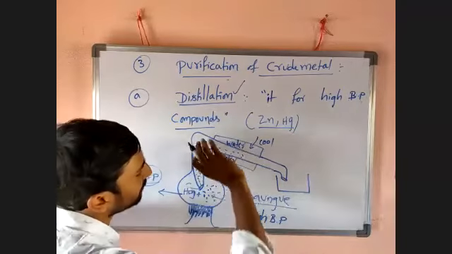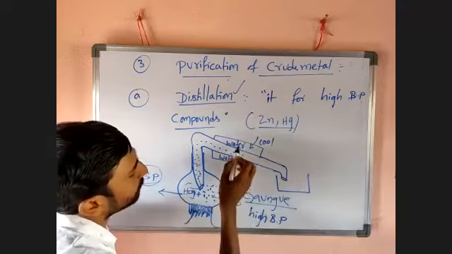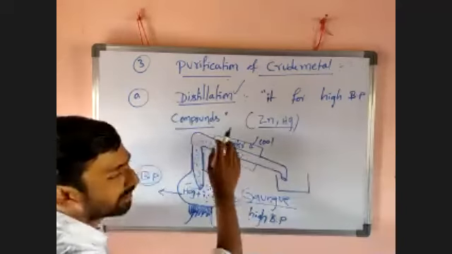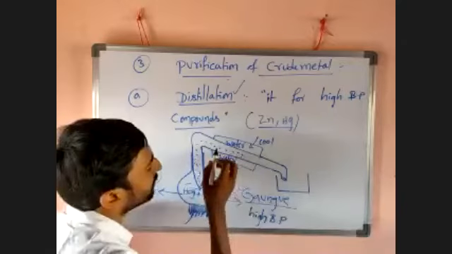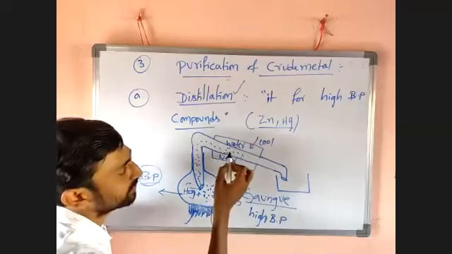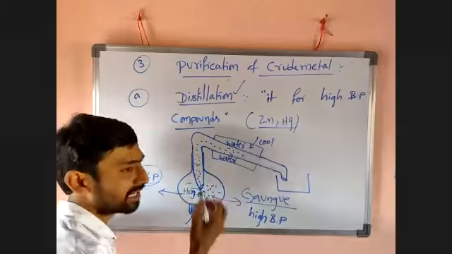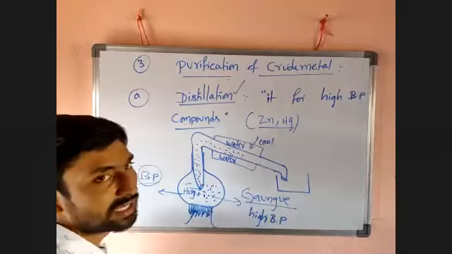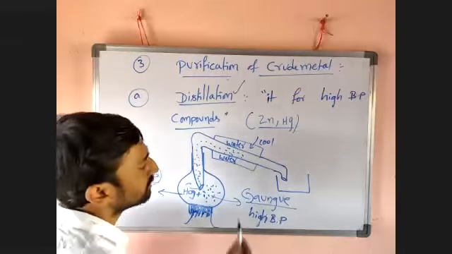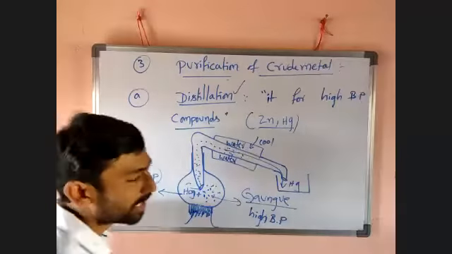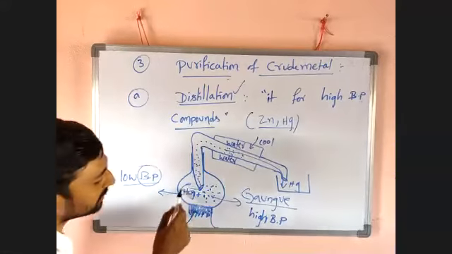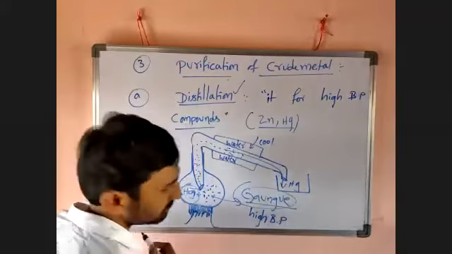There, at the bend of this tube, we cool that vapor and it converts again into liquid, because on heating it became vapor and on cooling it becomes liquid, which is condensation. Now this liquid can be collected. Finally, we separated the mercury from the gangue.